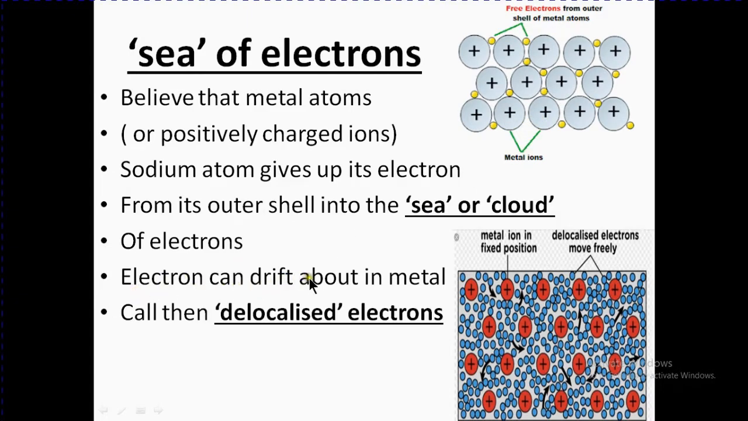Electrons can drift about in the metal, and are then called delocalized electrons. You can see that the metal ions are in fixed positions but delocalized electrons move freely everywhere around these ions. So these form a sea or the cloud of electrons, you can say that.